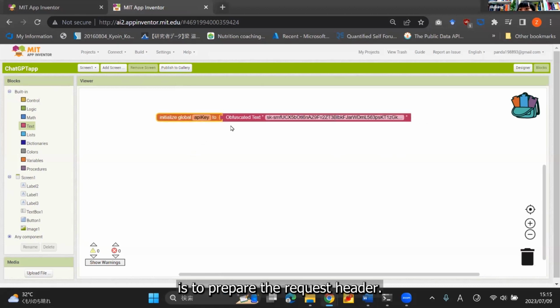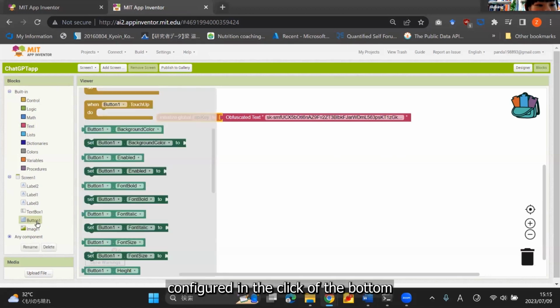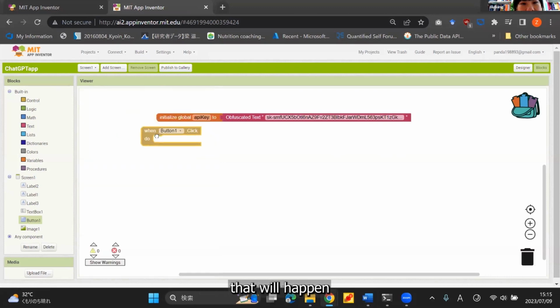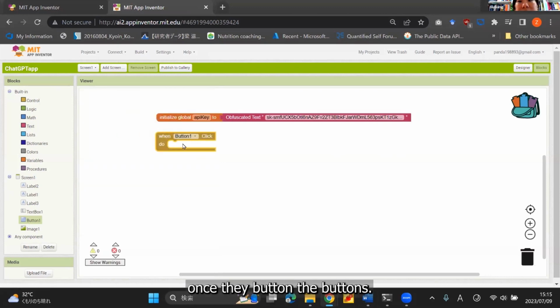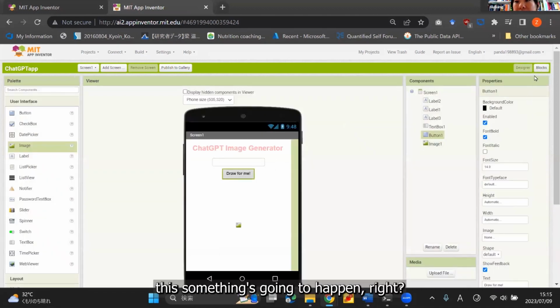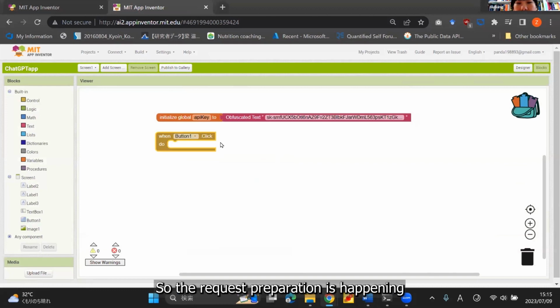And then the next step is to prepare the request header. The request header should be configured in the click handler of the button, because that is an action that will happen once the user clicks this button. When the user clicks this button, something's going to happen, right? So the request preparation is happening inside the click handler of the button.